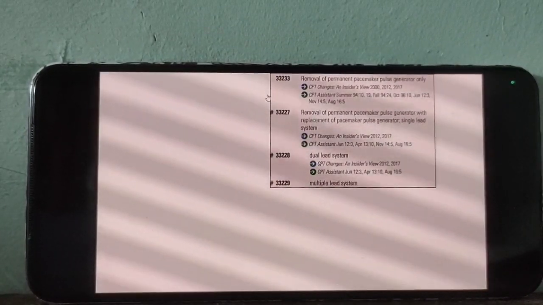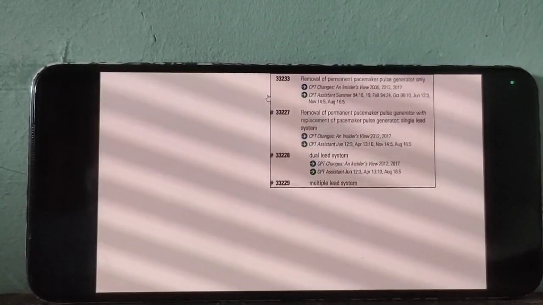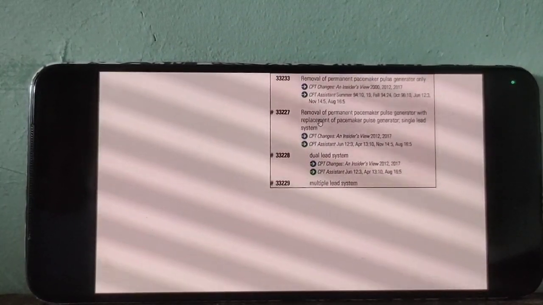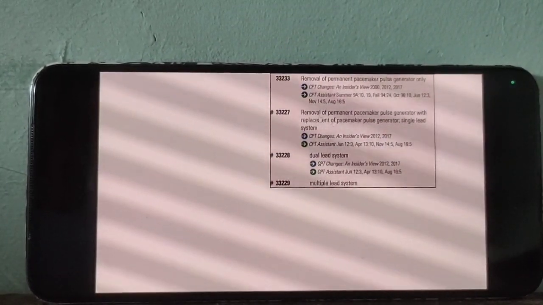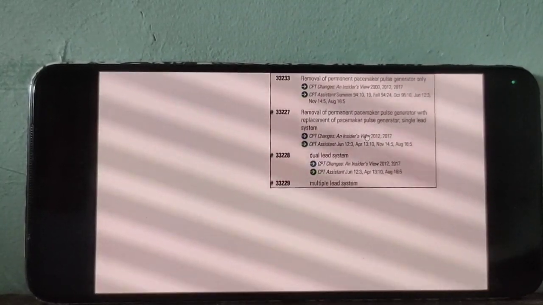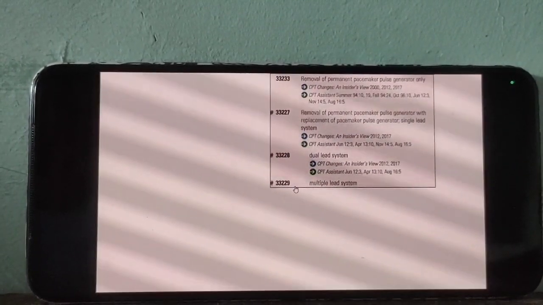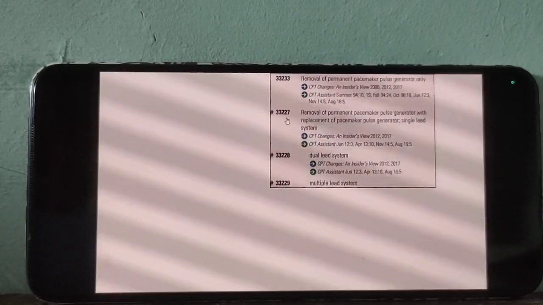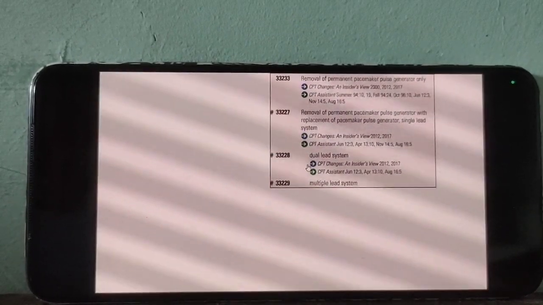So the doctor just removes the battery, 33233. Here, replacing the battery: single lead system 33227, dual lead system 33228, multiple lead system 33229. So 33233 is just removing the battery only. From 33227 to 33229 is replacing the battery: remove the old battery and insert the new battery.